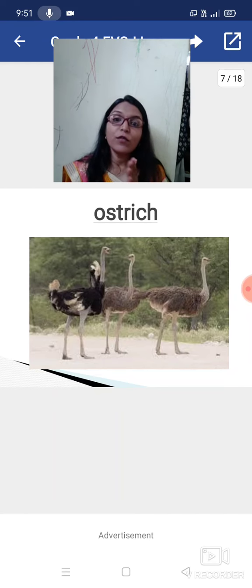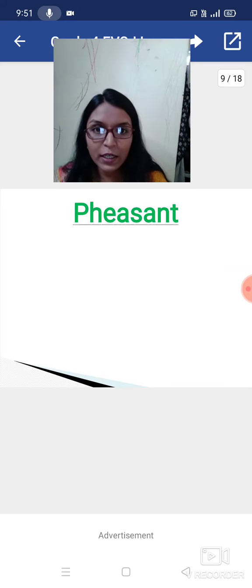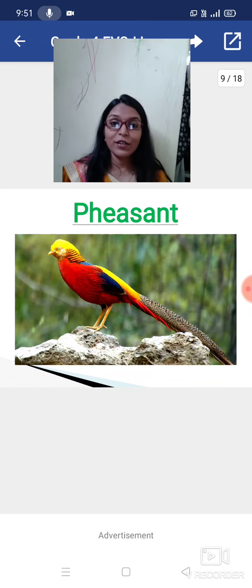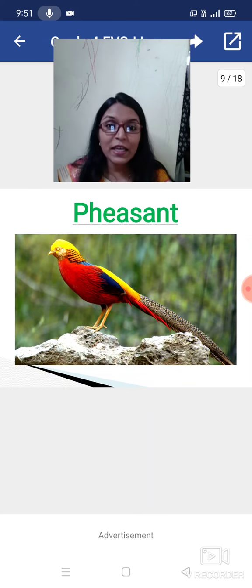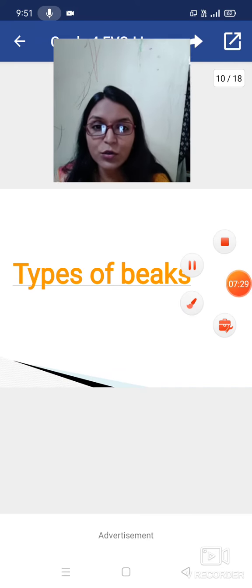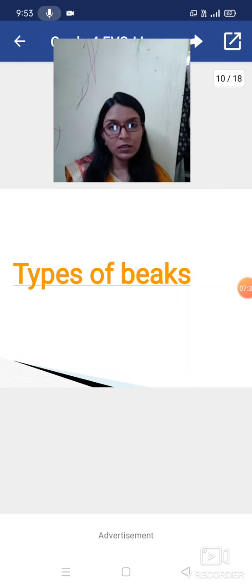Because of the lack of that muscle, it cannot fly, but it does have wings. Penguins, I have already told you. See, it is a very colorful bird. You can see it is very nice. The name is pheasant.